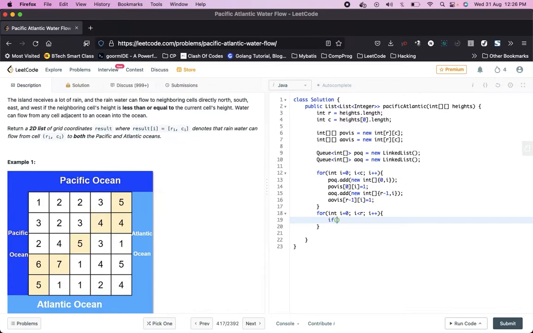We can write that if i is not equal to 0, then only you q dot add new int. This is 0 0, this is 1 0, this is 2 0, this is 3 0, this is 4 0. So this i is varying, and at the same time we will mark this visited as well.